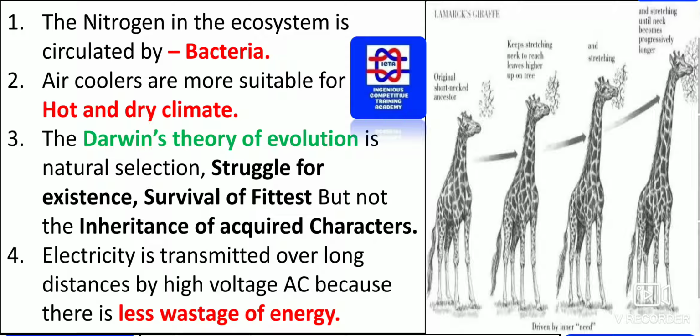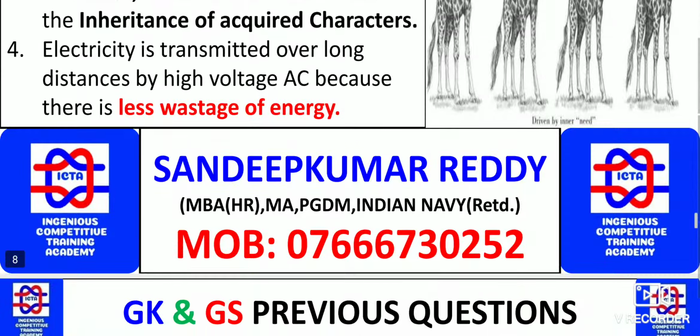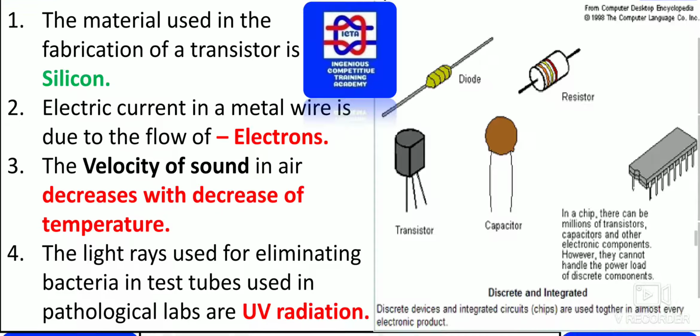Electricity is transmitted over long distances by high voltage alternating current because there is less wastage of energy. This is the function of the alternating current. Electricity can be transmitted over long distances by high voltage alternating current because there is less wastage of energy in the alternating current.